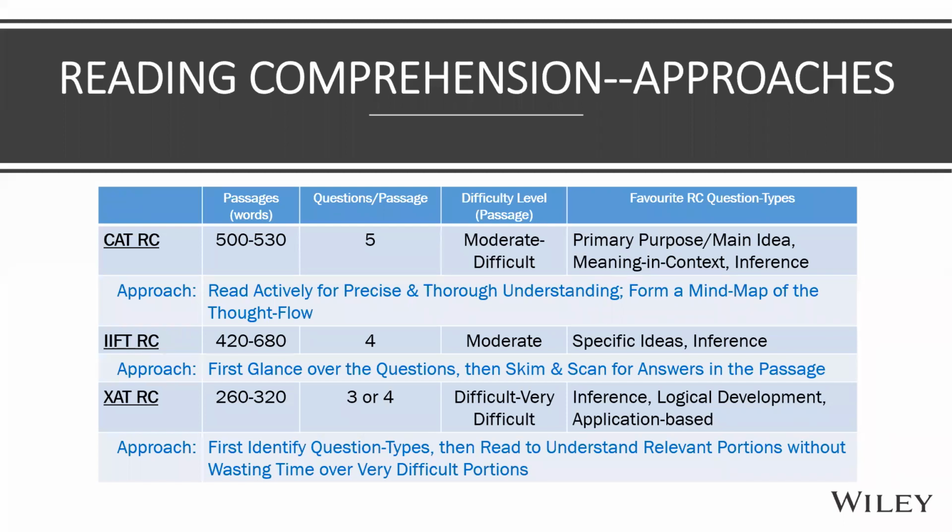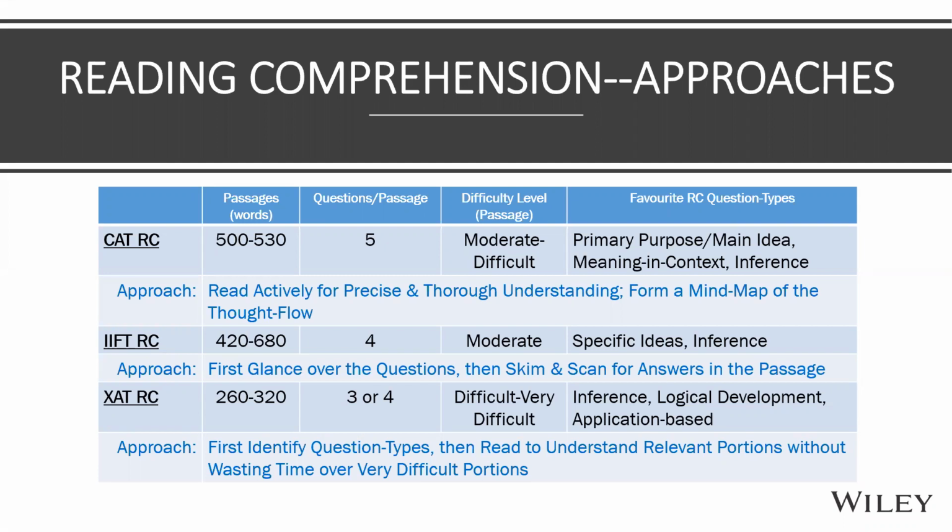VA should take about, again, 15 minutes. Earlier I used to say 15 for VA, 25 for RC, but now because the passages have become shorter, maybe you can shift 20 to RC and 20 to VA so that in VA you max out, because there are no sectionals. RC and VA is one section. There's no separate sectional cutoff, right?